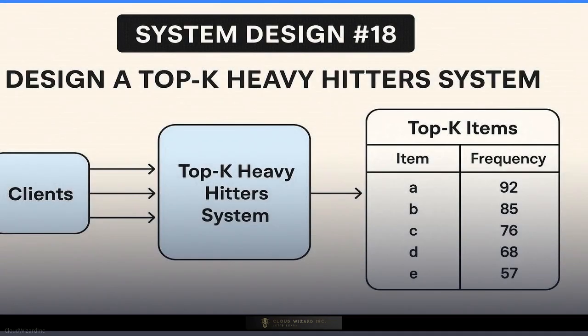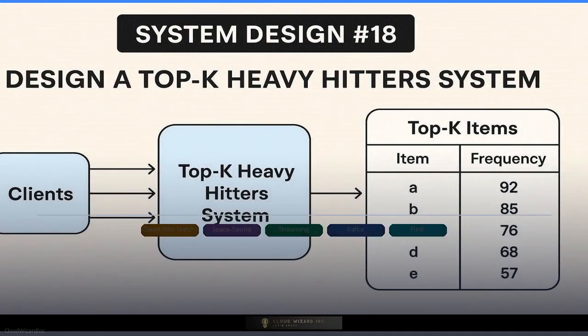Welcome to Cloud Wizard. In this video, we're doing a complete deep dive into the top K heavy hitters system, the engine that identifies the most popular items in a massive, continuously arriving stream of events. Think trending videos on YouTube, top search terms on Google, best-selling products on Amazon, or hottest songs on Spotify. We'll cover approximate counting with count-min-sketch and the space-saving algorithm, streaming architecture with Kafka and Flink, sliding window design, and all the trade-offs that come up in a senior system design interview. Whether you're prepping for FANG or building real-time analytics at scale, this one is for you. Let's get into it.